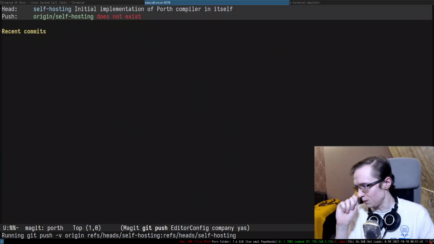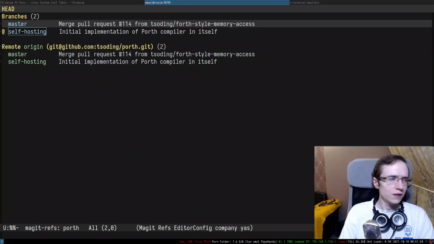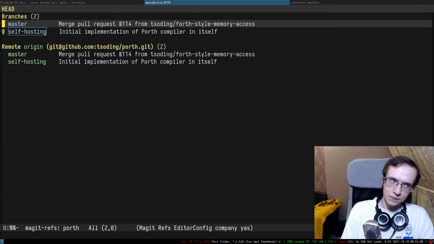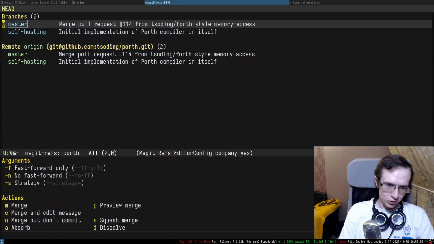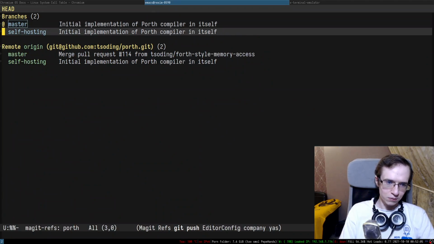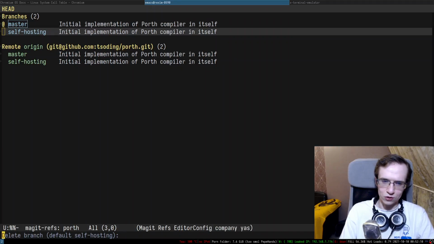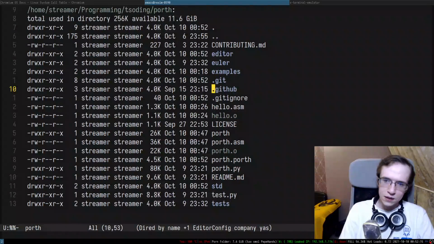So this is going to be in a separate branch. Though I'm not sure if I want to do a separate branch in here or pull requests, because we don't have anything on CI that can test this self-hosted compiler yet. I'm gonna do that a little bit later. So maybe I'm gonna just go ahead and merge self-hosting, and I'm gonna push directly into the master, because right now we're just experimenting, right? So there's no reason to have separate branches. So I think it's gonna be fine.